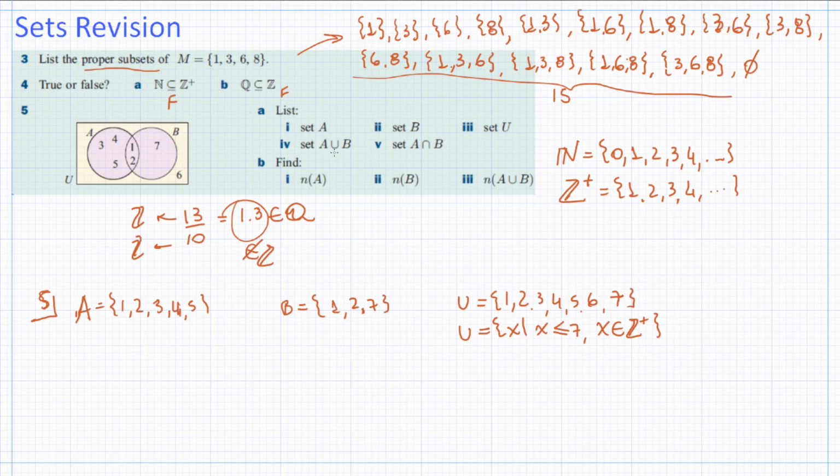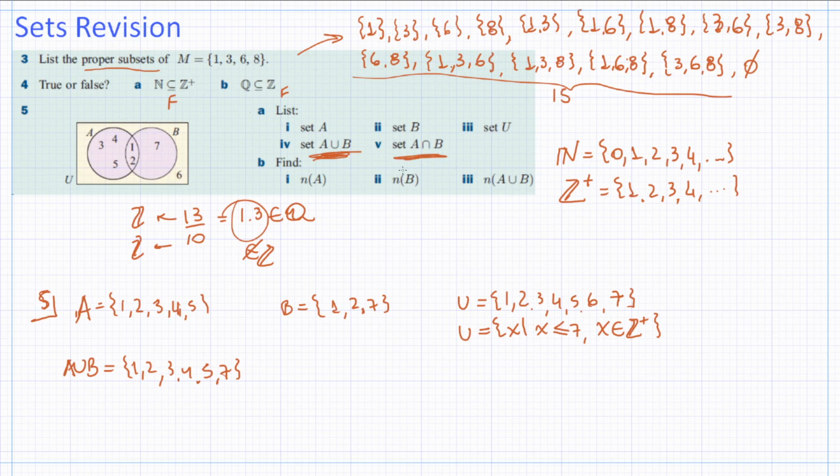Next one, set A union B. So it's everything that we have in at least one of those sets. So if one of them has it, the union will have it. So 1, 2, 3, 4, 5, we have those in A, and 7, which we don't have in A. So it's 1, 2, 3, 4, 5, and 7. No 6. Why? Because 6 is in neither A nor B.